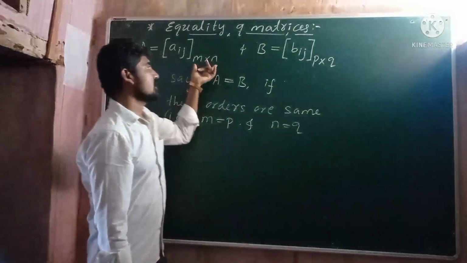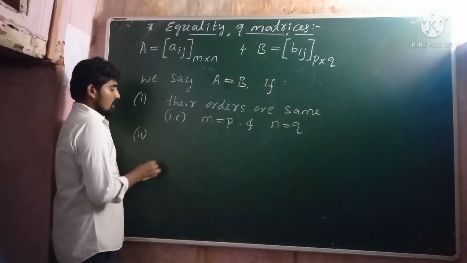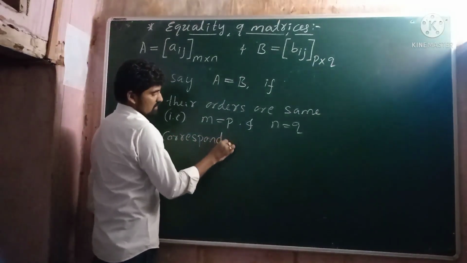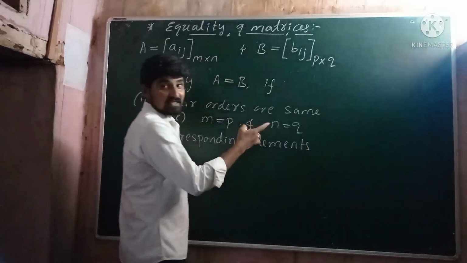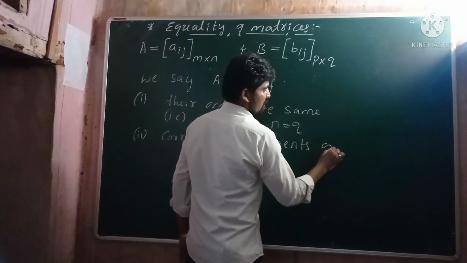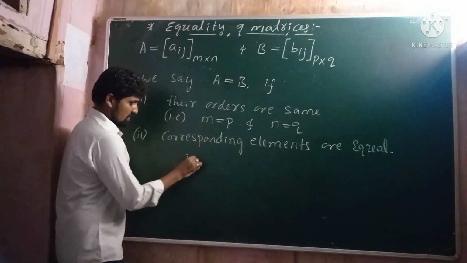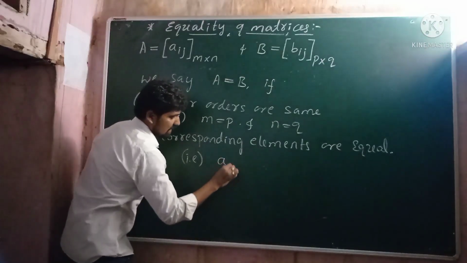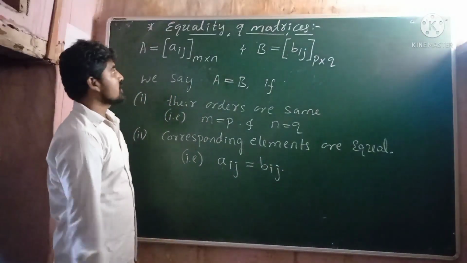Then obviously m cross n should be equal to p cross q. And the second thing, the corresponding elements of the matrices A and B should be equal. That is, aij should be equal to bij. I hope all of you understood.